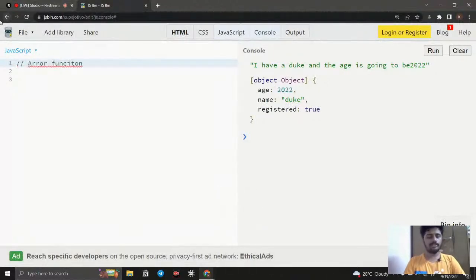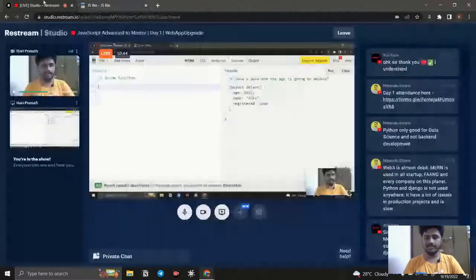Okay, so when it comes to programming language, not arrow function. So when it comes to programming language, I say that everything has its own updations.